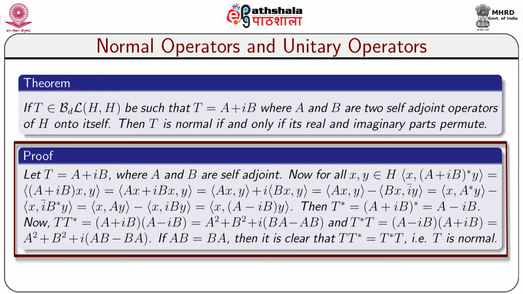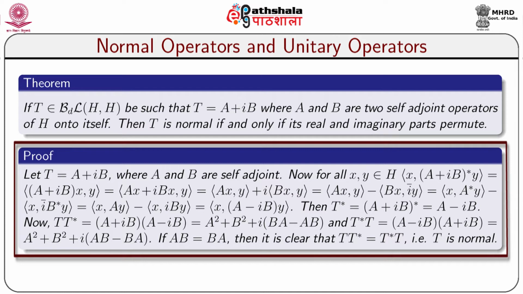Now, for all elements x, y belonging to H, inner product (x, (A+iB)* y) equals inner product ((A+iB)x, y), which is equal to inner product (Ax + iBx, y), which is equal to inner product (Ax, y) plus i times inner product (Bx, y), which is equal to inner product (Ax, y) minus inner product (Bx, ī y), which is equal to inner product (x, A* y) minus inner product (x, ī B* y), which is equal to inner product (x, Ay) minus (x, iBy), which is equal to inner product (x, (A - iB) y).